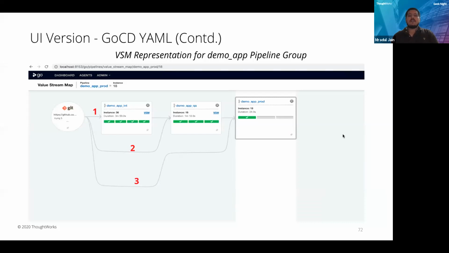So this is a value stream map diagram for the GoCD YAML pipeline. Here you can see there are 3 connections which we have defined: 1, 2, and 3. The first one is the standard process. Whenever the code is committed, it will go into int. Once it has passed in int, it will pass to QA and then to prod.